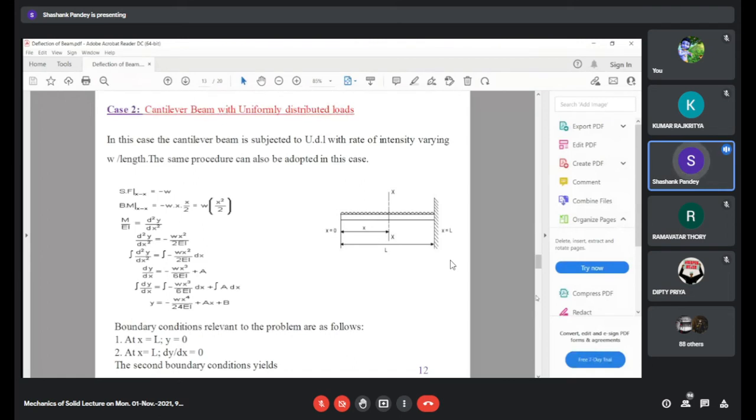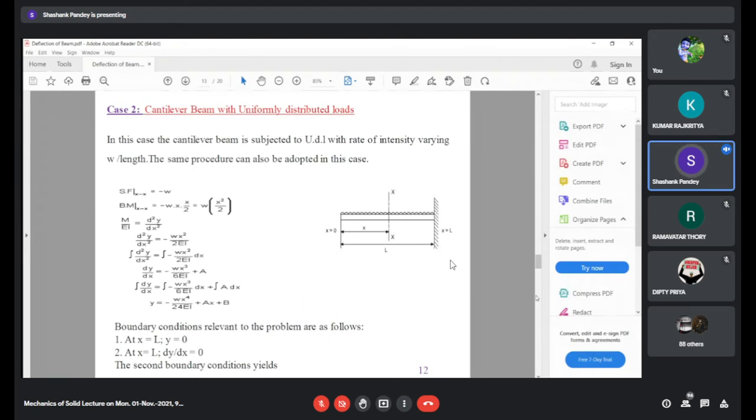If you carefully look at this figure of the cantilever beam subjected to uniformly distributed load, at x is equal to L, that is at the fixed end, there will be no deflection, and there will be no change in slope.